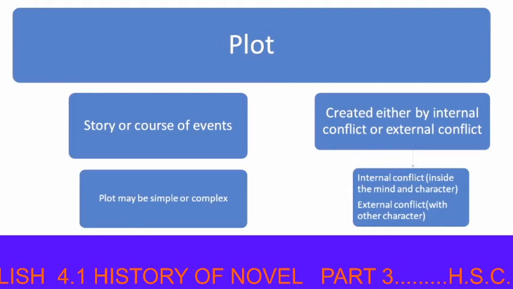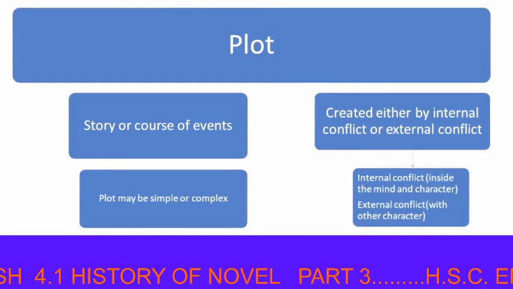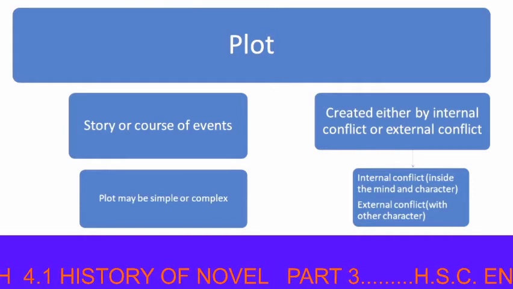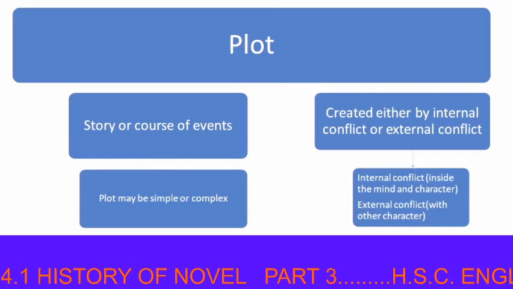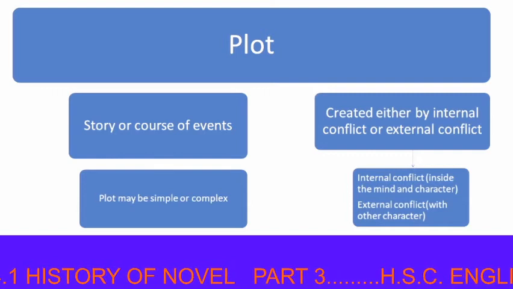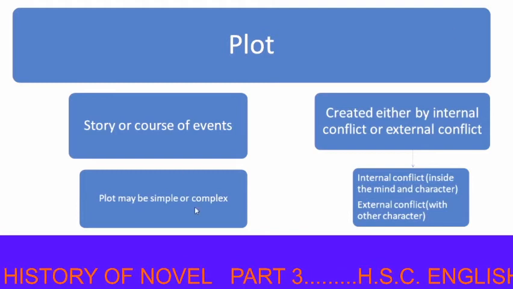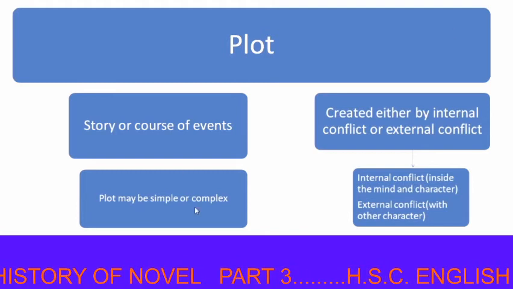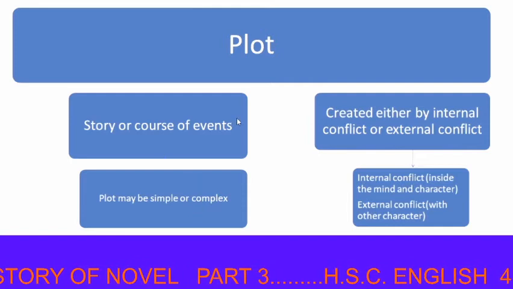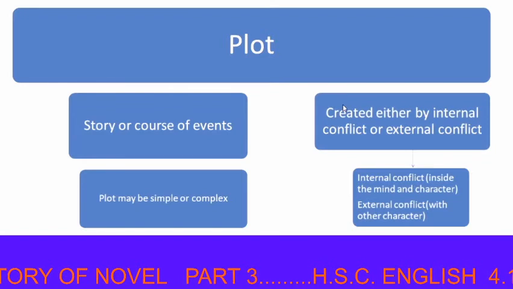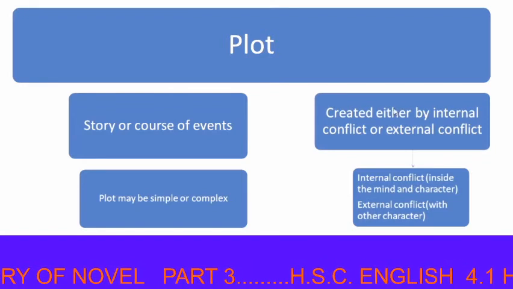Second element of novel is plot. Plot is essentially the story or the course of events that make up the theme. It is created by the conflict, either internal or external. Plot may be simple or complex. Plot means it is a story or a course of events. It is created either by internal conflict or external conflict.